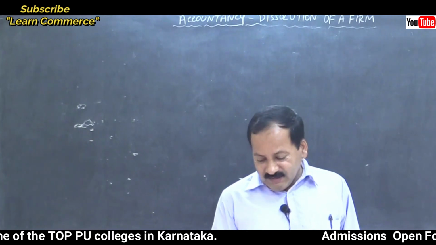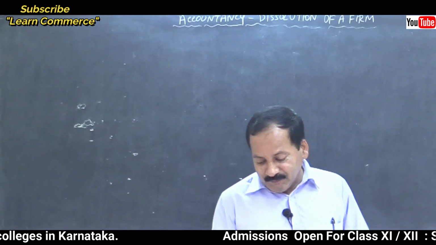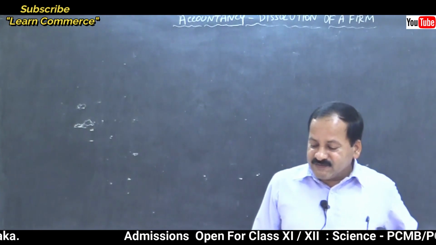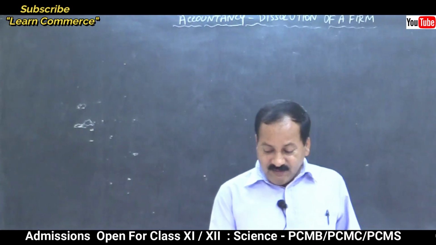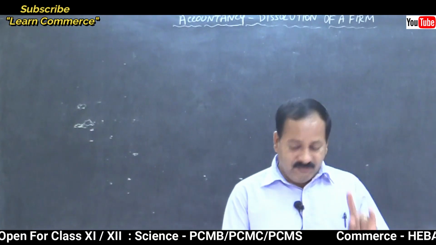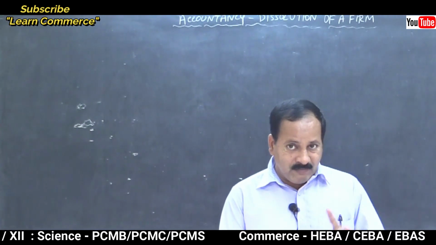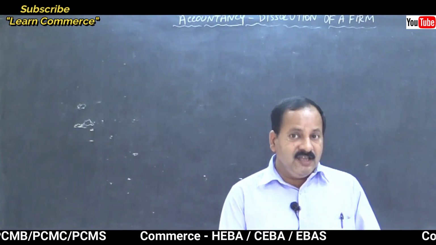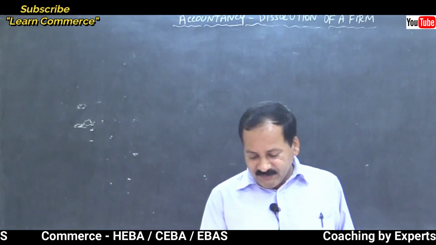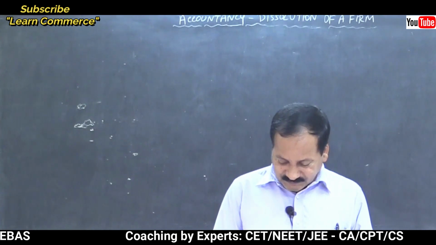Arun, Kiran and Arjun were partners sharing profits and losses equally. Remember friends, profit sharing ratio will be 1:1:1, that is 1/3, 1/3 and 1/3 equal proportions, correct? Their balance sheet as on 31st March 2018 was as follows.